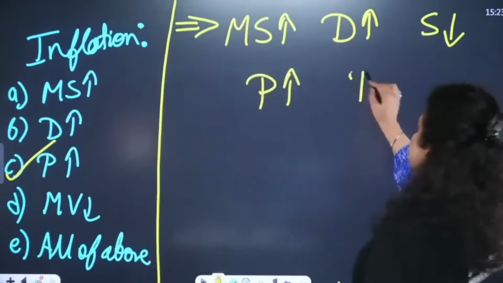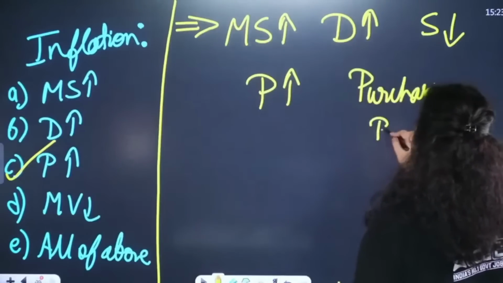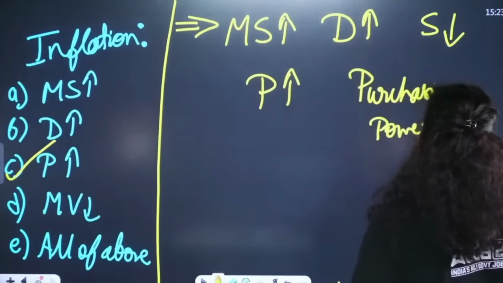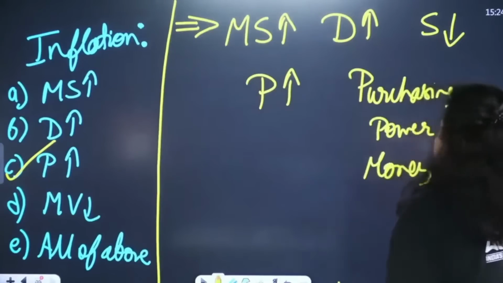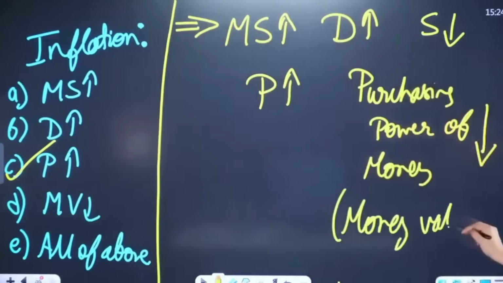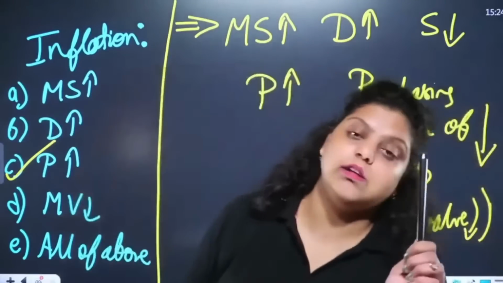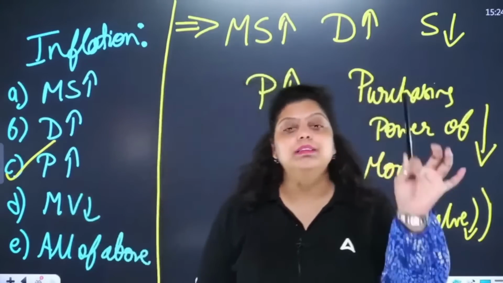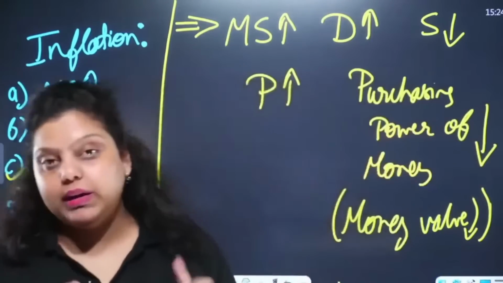In that situation, the purchasing power of money will decrease. Purchasing power of money, or you can call it money value also. The money value will decrease. Why is money value decreasing? The reason is that the prices are increasing. Let's say I used to have 200 rupees. I used to purchase 2 products in 200 rupees. These 2 pens I used to purchase in 200 rupees.